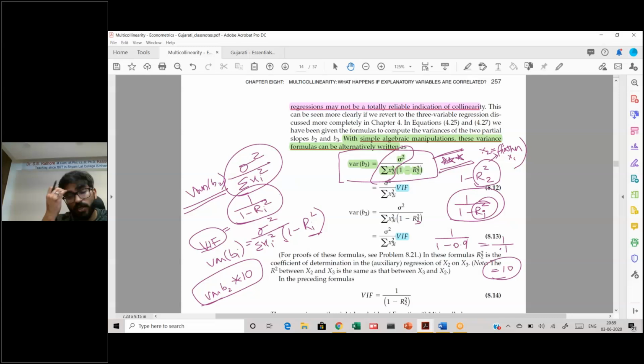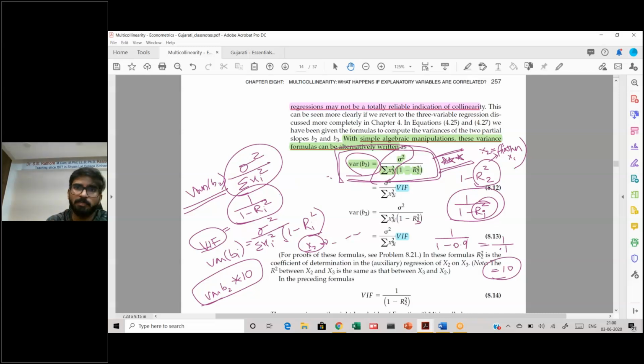So essentially what has happened is that because your x2 has a strong relationship with all other x's, the ability of x2 to individually and significantly explain y becomes weak, because it is dependent on all other factors as well. Those are also coming into play to explain x2, and x2 is now explaining y. So that is the logic why the variance of B2 will be high.